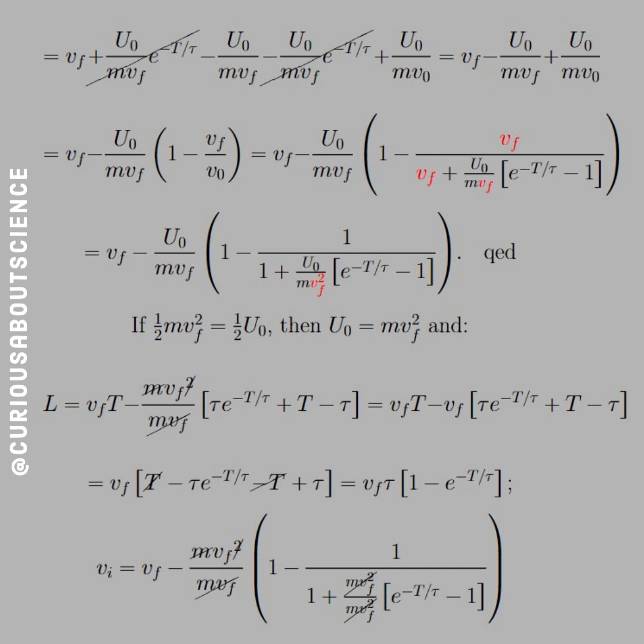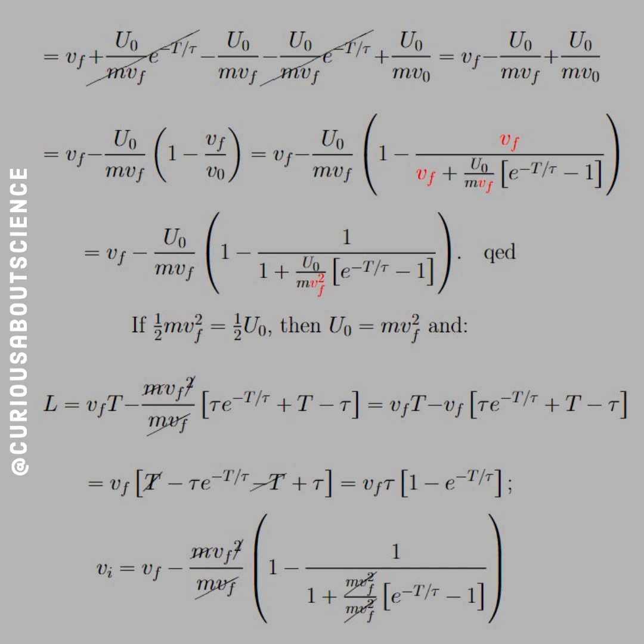Everything in that fraction has a Vf in it, so if we factor it out, rather, then we get a U0 over mVf squared, okay? And that's exactly what we were trying to show: the Vi, or the incident velocity, can actually show that we have a final velocity on the other side.